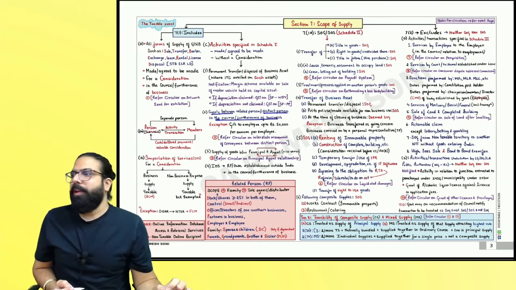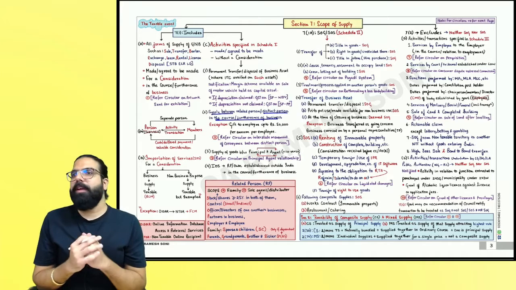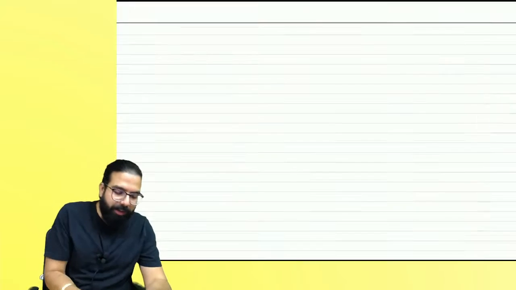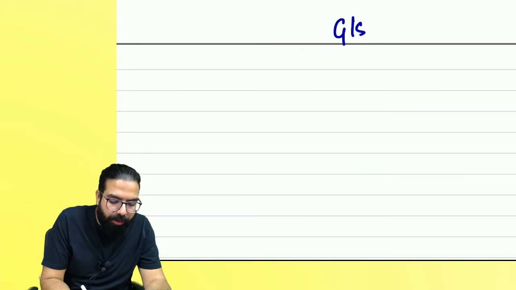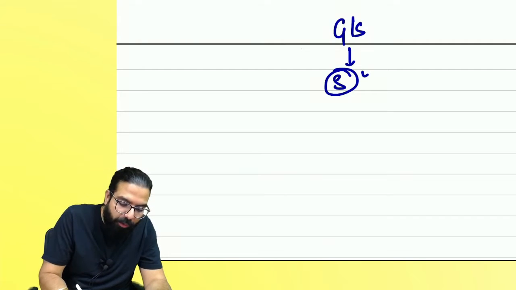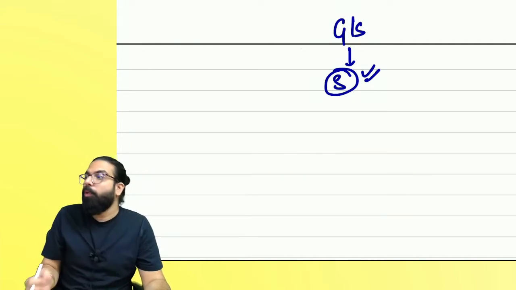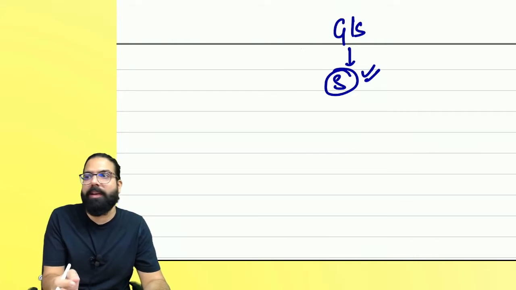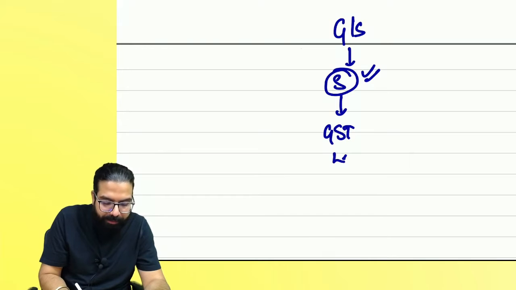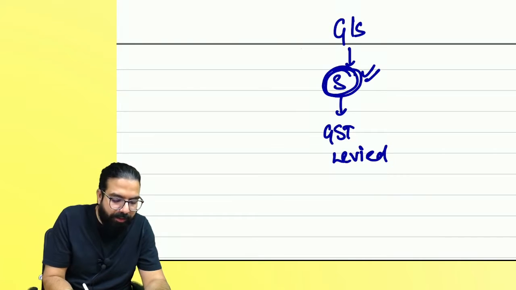Alright, students, let's go ahead and now revise the next chapter. The next chapter is supply. Everyone over here now, we've started learning GST with goods or service. Goods or service has to be supplied, because only if your activity or transaction falls in the definition of supply, then GST can be levied. So now we are going to learn about the chapter of supply.